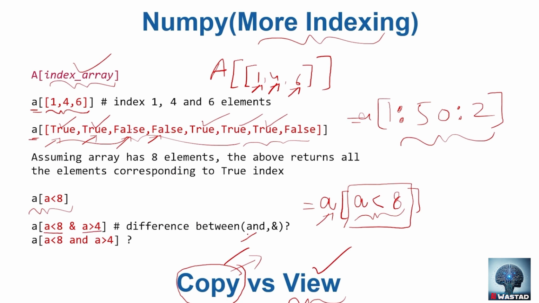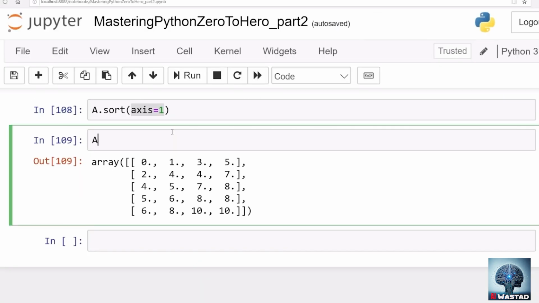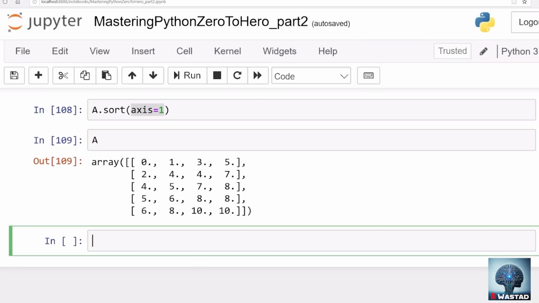There is one difference. There is an AND operator, A and the AND, and there is an AND operator in a different way. So I'm going to discuss the difference of this AND and this AND as well in this video. So let's go to Jupyter Notebook, our friend, and see how can we play with these masks.